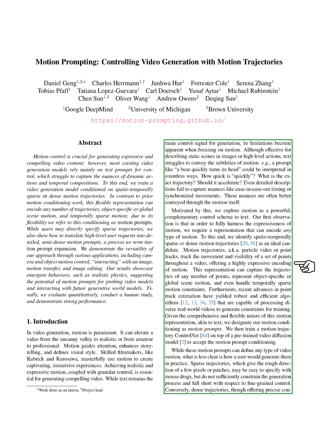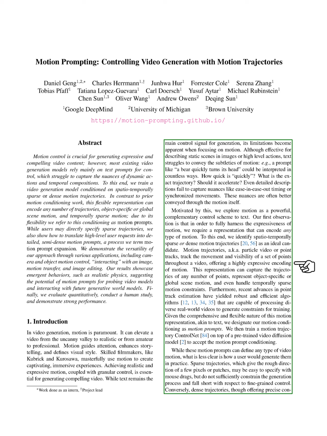This representation can capture multiple points, represent specific object movements or overall scene motion, and manage temporally sparse motion constraints. Recent advancements in point track estimation have led to efficient algorithms that can process real-world videos for training. Given the flexibility of this motion representation, we refer to our motion conditioning as motion prompts. We train a control net on a pre-trained video diffusion model to accept these motion prompts.